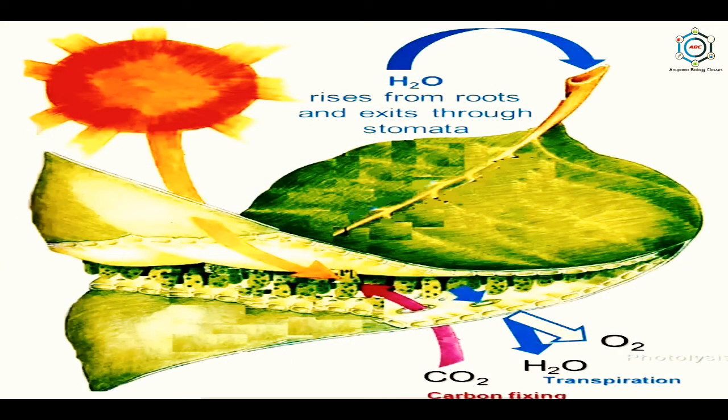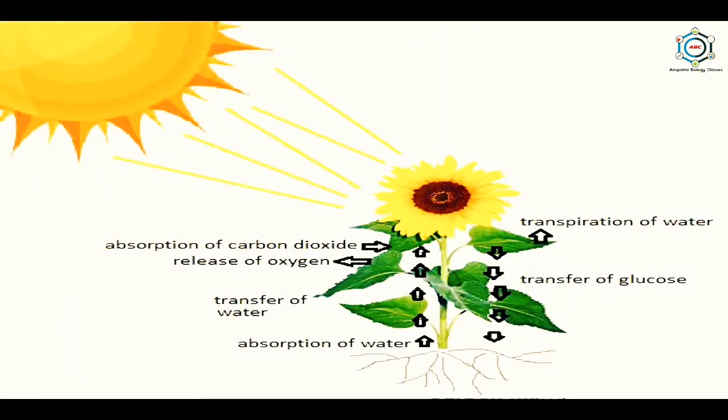This water cycle helps to maintain a continuous supply of water to the leaves, which is needed for the process of photosynthesis. If water supply is reduced due to slow rate of transpiration, the photosynthesis also becomes limited. Thus, transpiration not only plays an important role in circulating water in the plant body, but also helps to control the rate of absorption of water by roots, upward movement of water and minerals through xylem, and regulate the temperature of the plant body by evaporative cooling.